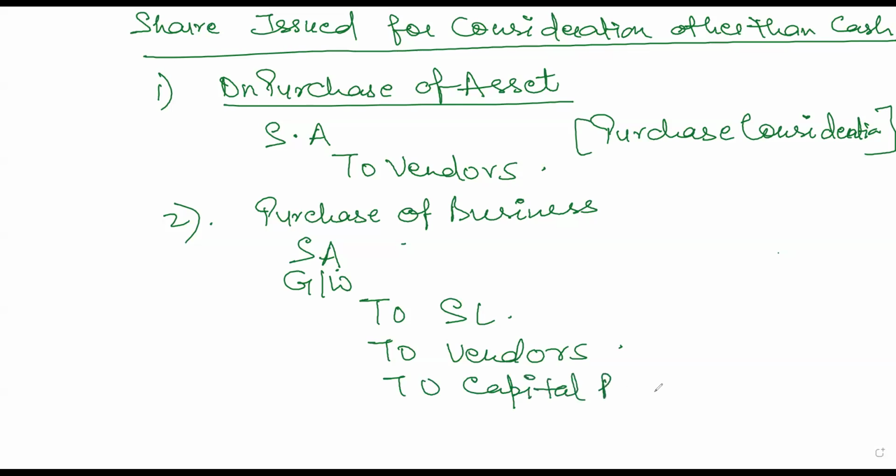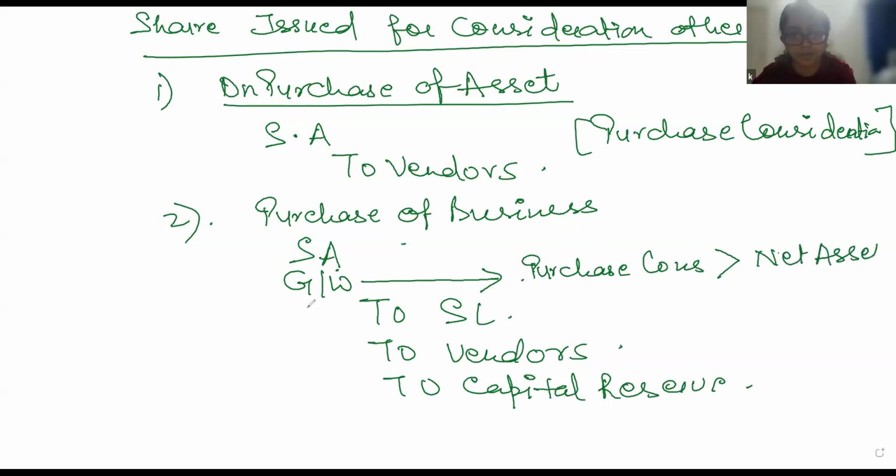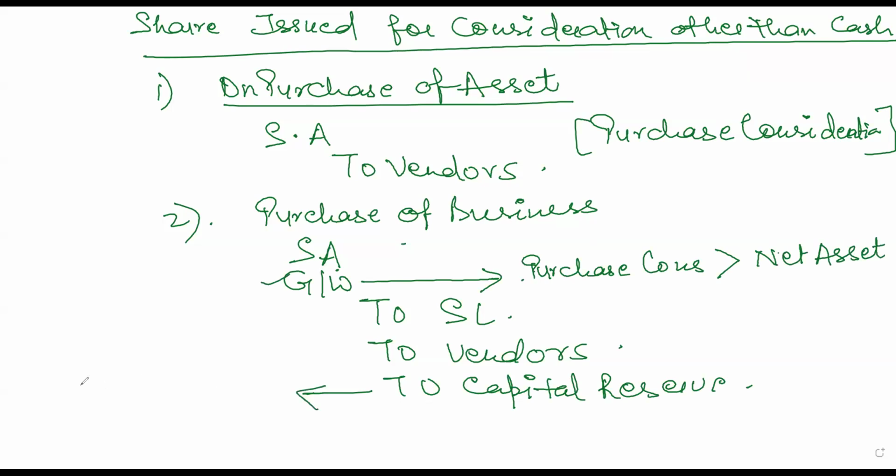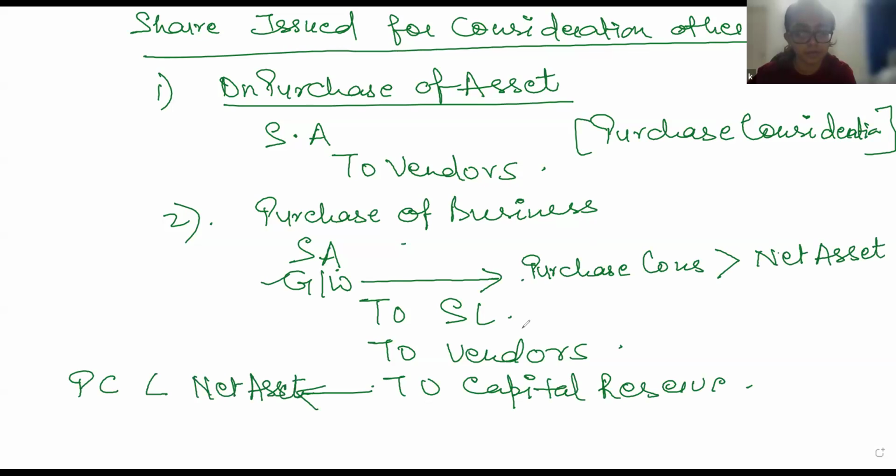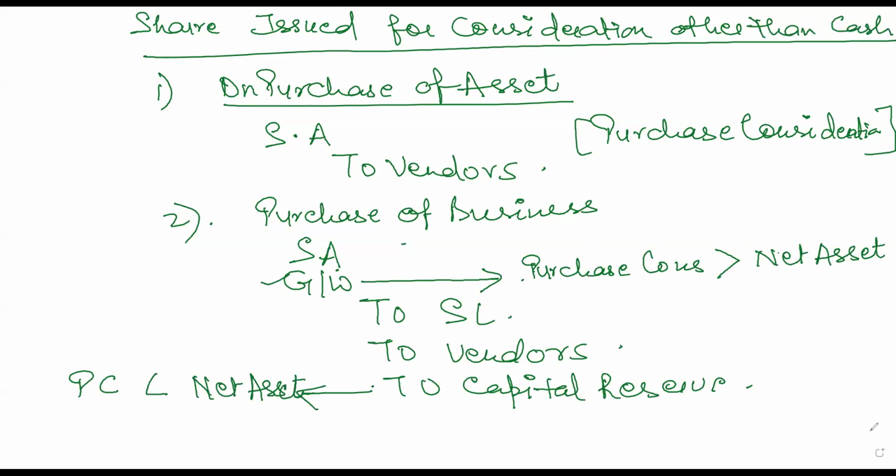When you are going to debit goodwill, this is very important. Goodwill is only debited whenever your purchase consideration is more than your net assets, and then you write goodwill debit. And you credit the capital reserve whenever your purchase consideration is less than your net assets. So these are the journal entries when you acquire any business.